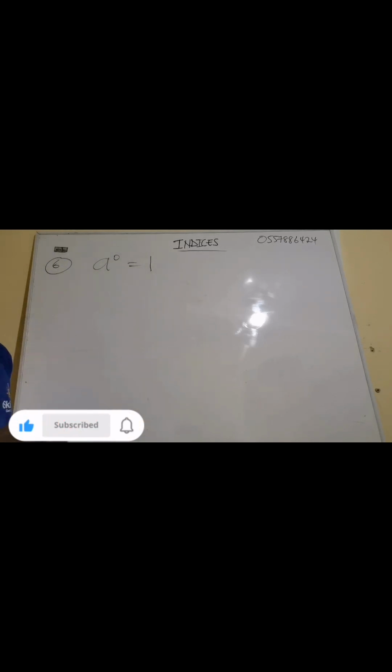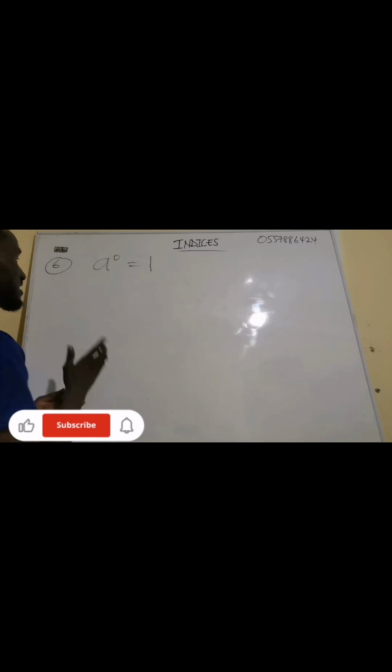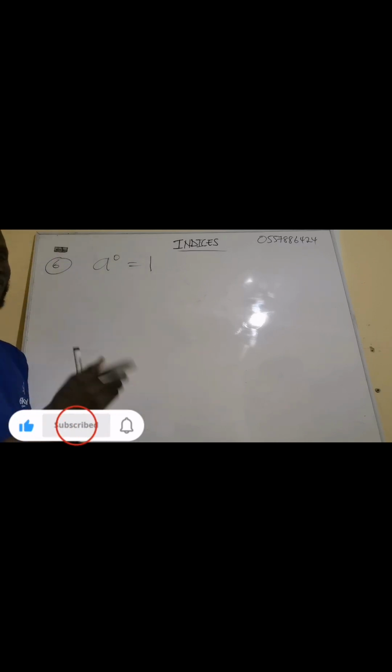Now let me take this one from rule number 2. Rule number 2 is the division rule. All these rules are supposed to be in your head. You see what I'm teaching you? I'm not looking at anything. Everything is in the head, because a property is a rule. As a mathematician, or as a student, you're supposed to know.